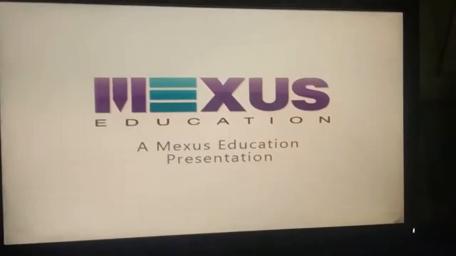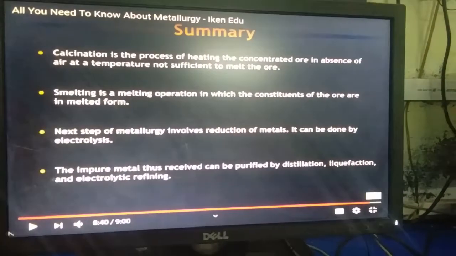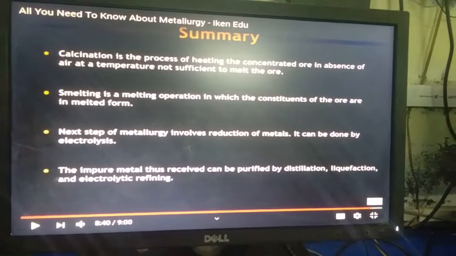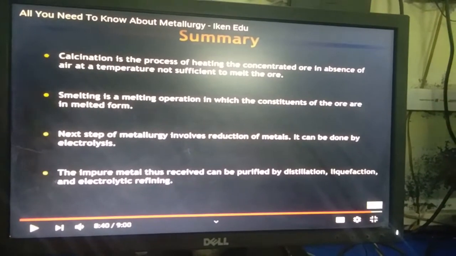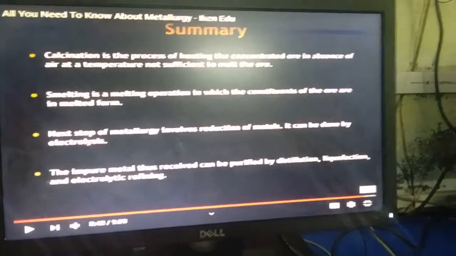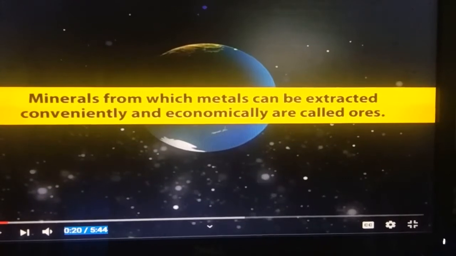Next step of metallurgy involves reduction of metal. It can be done by electrolysis. The impure metals thus obtained can be purified by distillation, liquation, and electrolytic refining. Now, this chapter has been completed. We are going to discuss the chapter metallurgy.